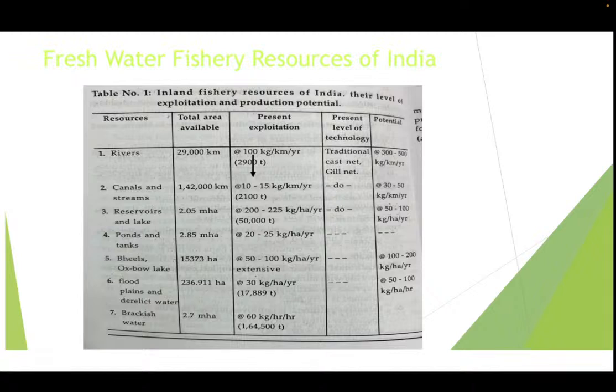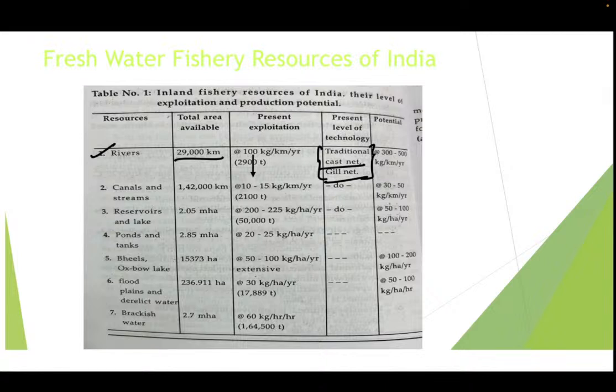The first is the rivers. The total available area of the rivers is 29,000 kilometers. The present exploitation is 100 kg per kilometer per year. The present level of technologies is traditional cast net and gill net. I'll be telling you about these nets, through which you can capture those fishes.